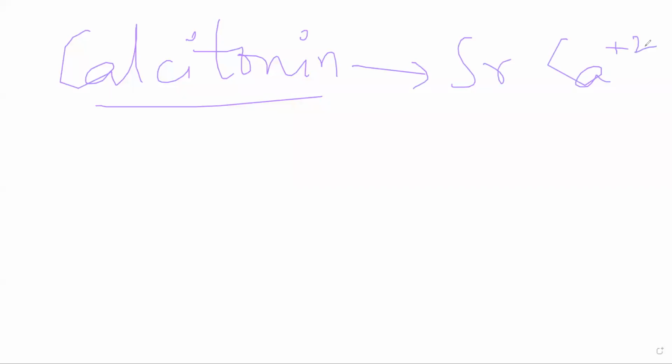Okay, so let us suppose the plasma concentration of calcium increases, or the serum concentration of calcium increases. That is when calcitonin is released, and it will decrease serum calcium. Let me put it this way.